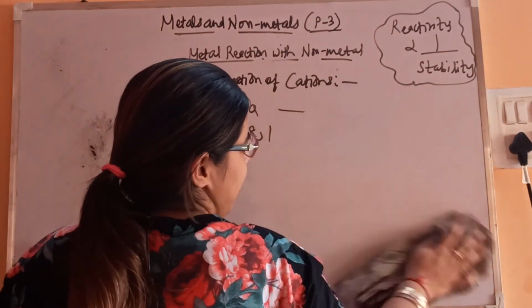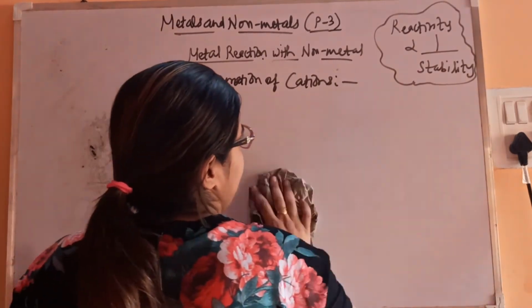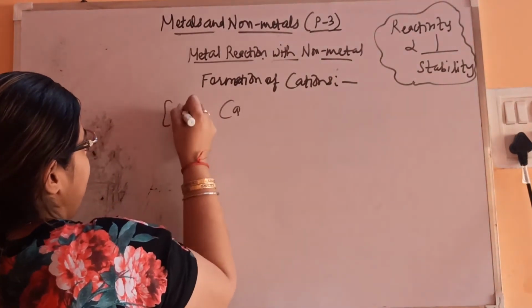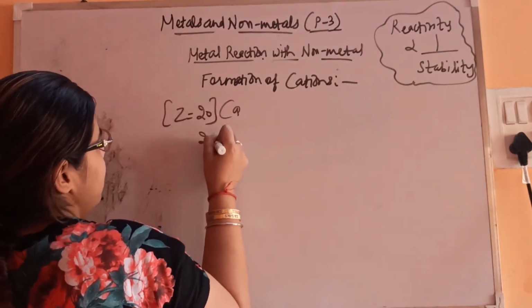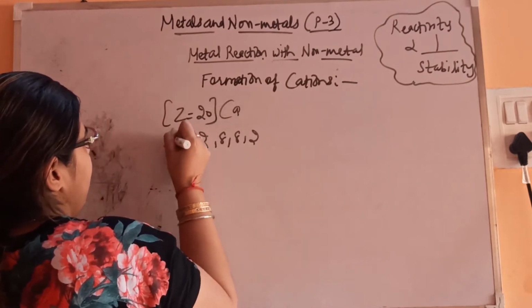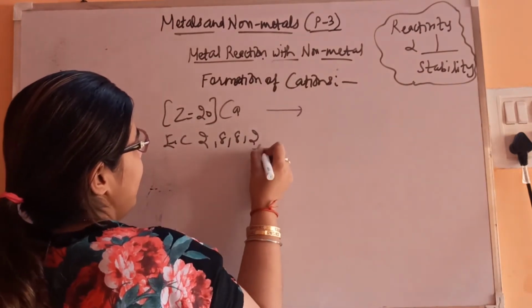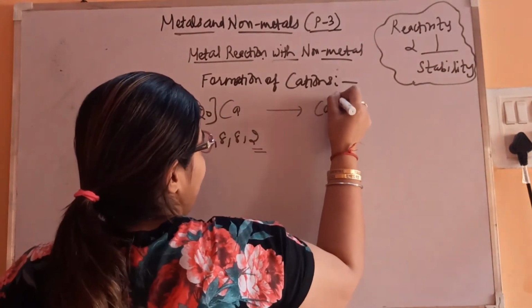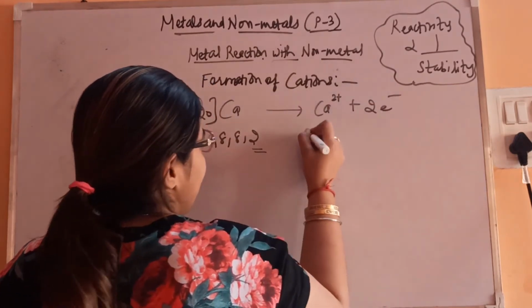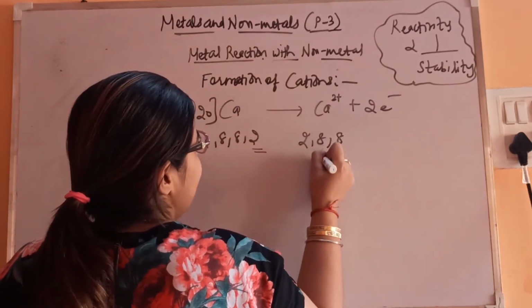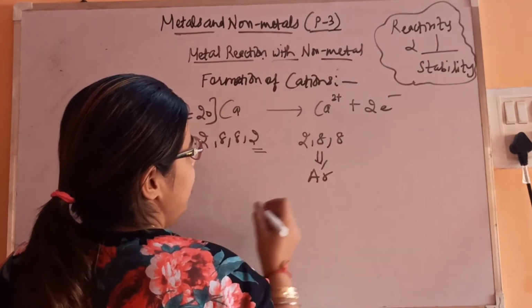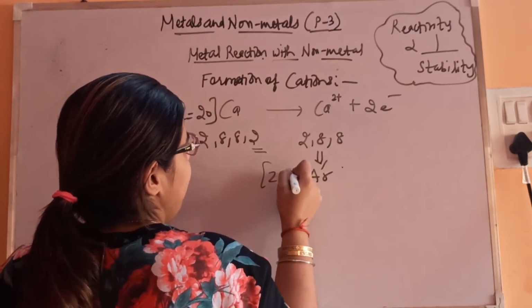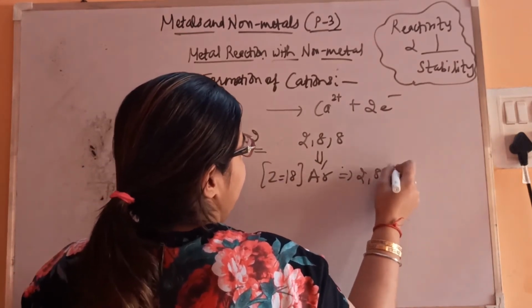Let's take one more example, calcium. The calcium atomic number is 20 and the configuration is 2, 8, 8, 2. It will lose 2 electrons now. Instead of gaining 6, it will lose 2, which is easy for calcium. So calcium becomes Ca 2 plus, losing 2 electrons. Again it will achieve the nearest noble gas configuration, that is argon, with Z 18 and configuration 2, 8, 8.